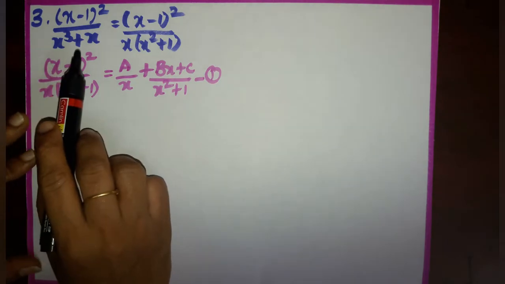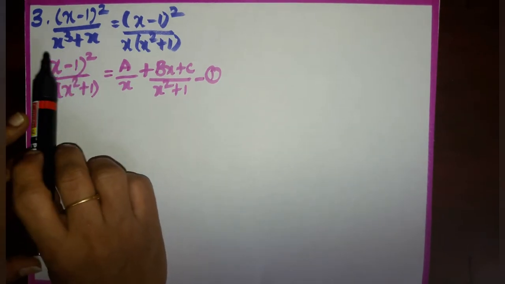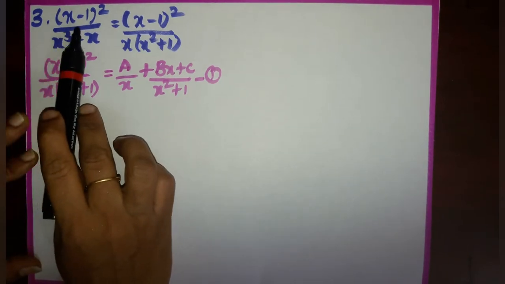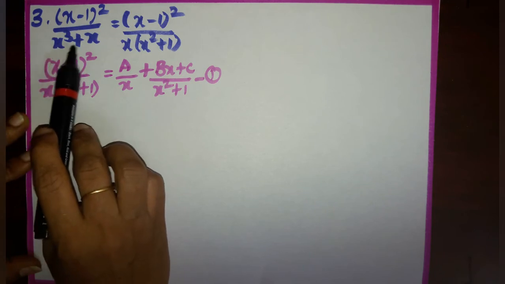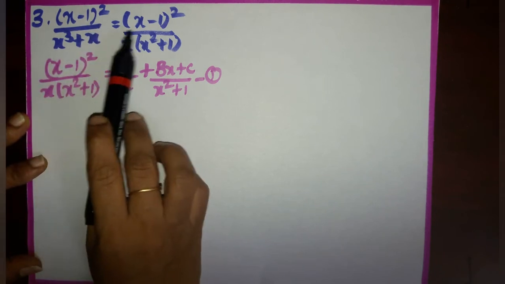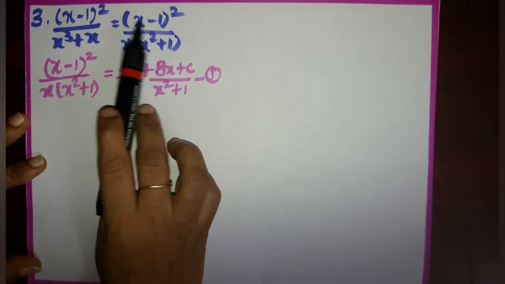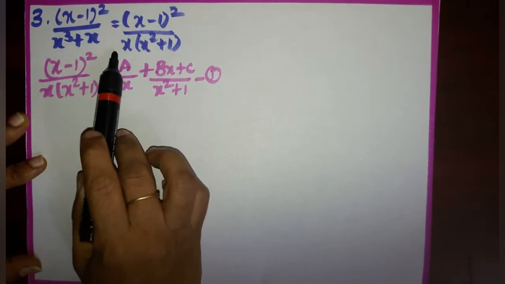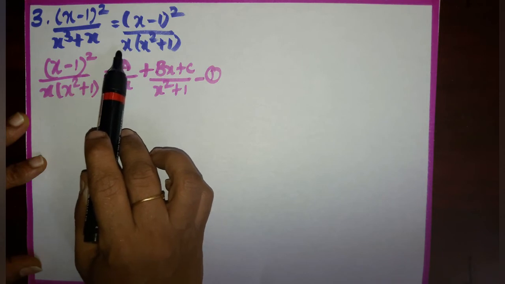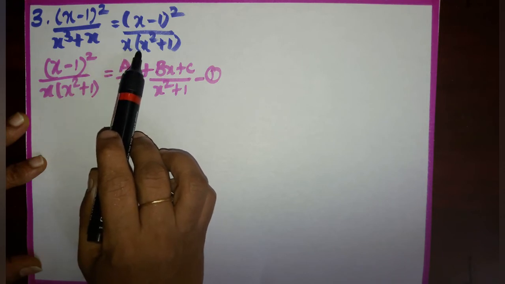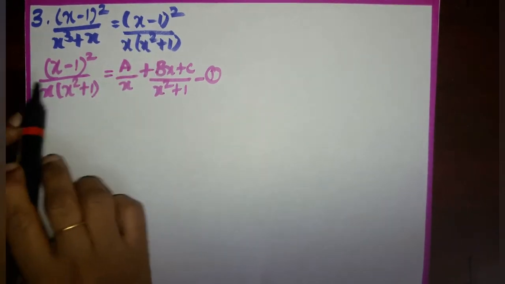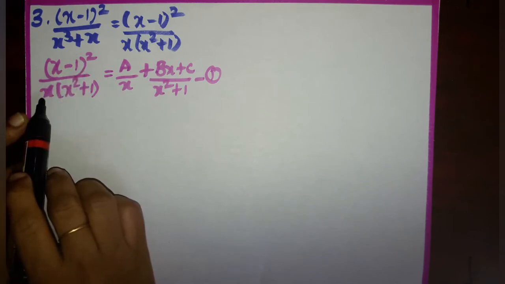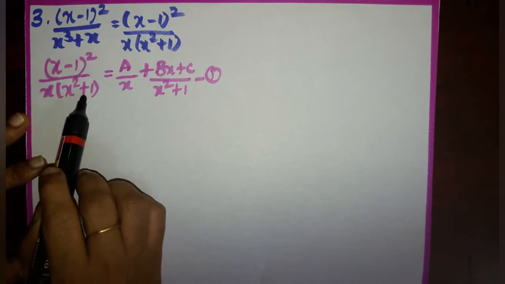Now let us continue the remaining exercise sums. Question number 3. X minus 1 the whole square by x cube plus x, which is equal to x minus 1 the whole square. Numerator we have written as it is. In the denominator take x commonly out. Then we get x into x square plus 1. So x minus 1 the whole square by x into x square plus 1.